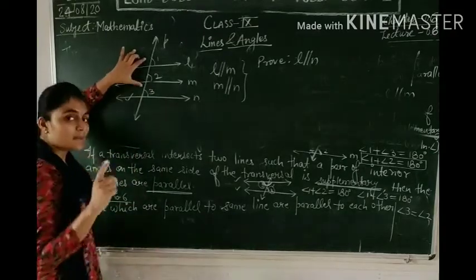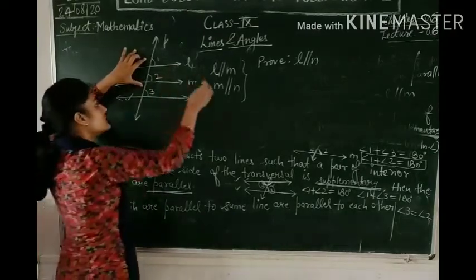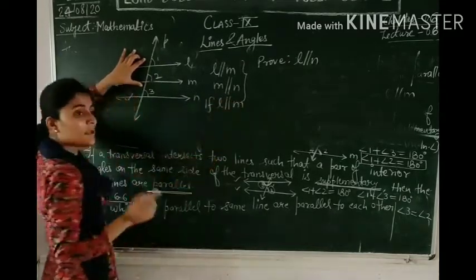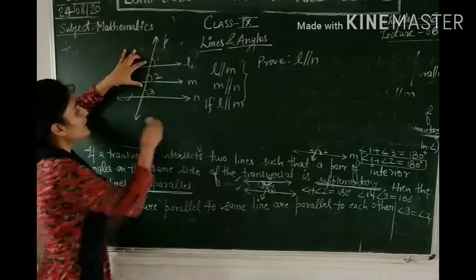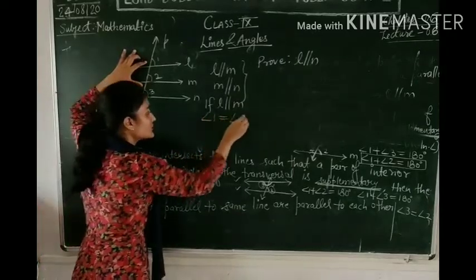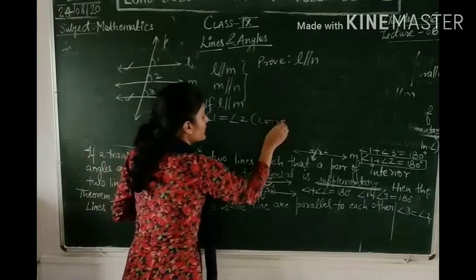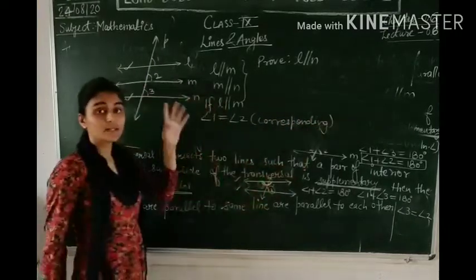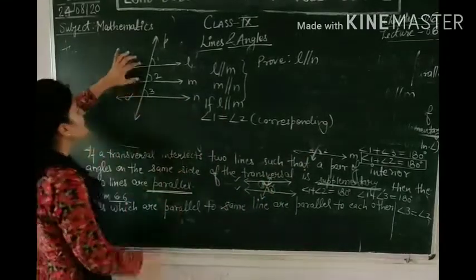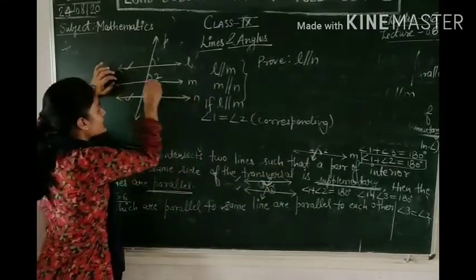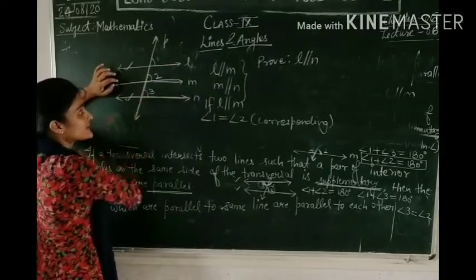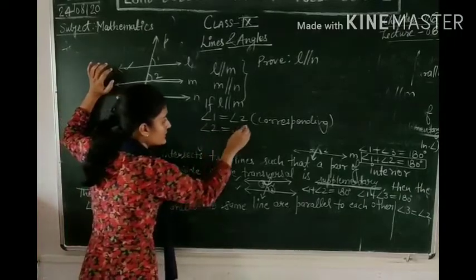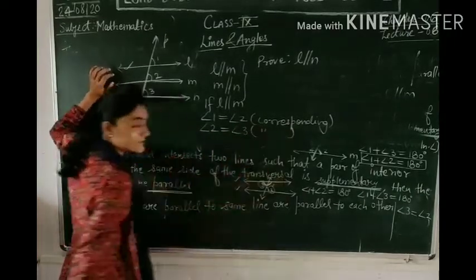Now remember corresponding pairs. Okay, use it. So if L is parallel to M, that means angle 1 equals angle 2. Reason is corresponding angles. Which theorem? Axiom number 6.2. Again, if this line is parallel to this one, and this is a transversal, angle 2 is equal to angle 3. The reason is the same, corresponding angles, right?